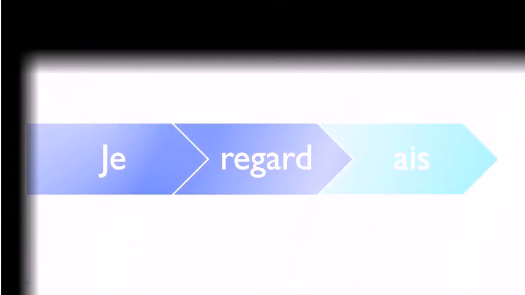All right, so if we have the example for finir, it was finisse. Remember this form that we got from the nous form of the present. Okay, so finisse, and then you add e. Je finissais. All right, and then the last verb we had was prendre, if I remember correctly. Yes, and it was prenne. Okay, the form that we got when we took away this ONS ending from the present. Okay, so prenne, and then you add your ending, e. Je prenais.